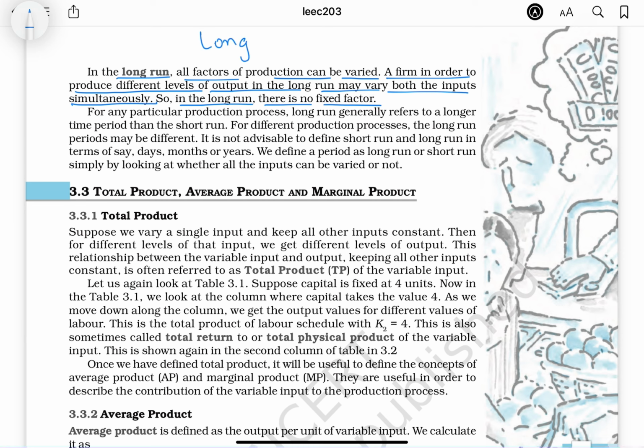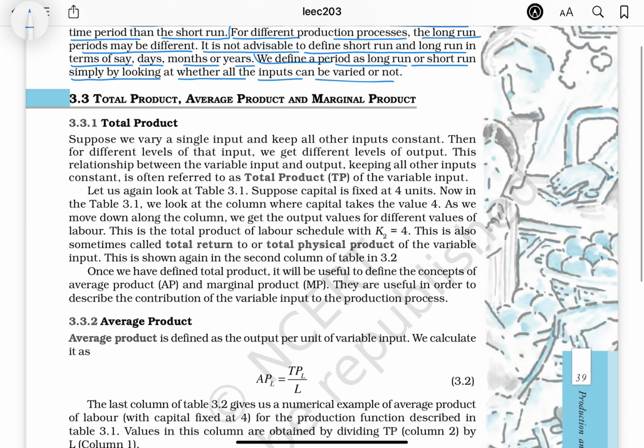Long run में क्या होता है, कोई भी फिक्स फैक्टर नहीं होता. ठीक है. For any particular production process, long run generally refers to a longer time period than the short run. For different production processes, the long run periods may be different. It is not advisable to define short run and long run in terms of, say, days, months and years. We define a period as long run or short run simply by looking at whether all the inputs can be varied or not.